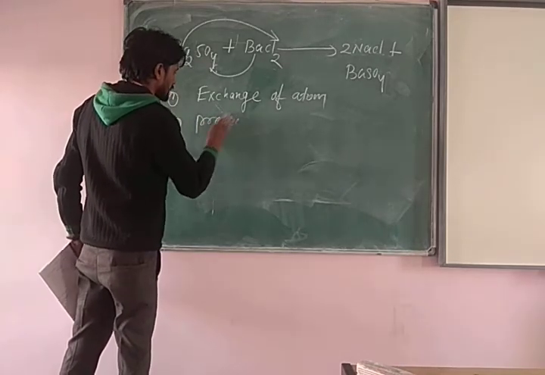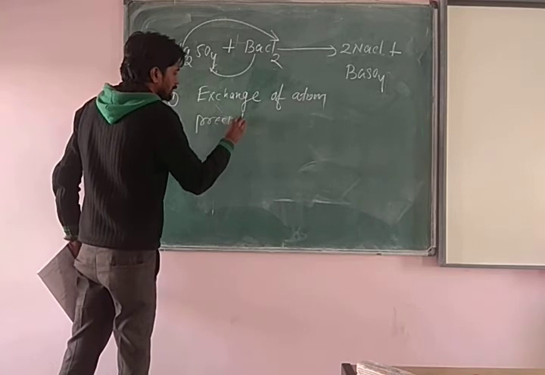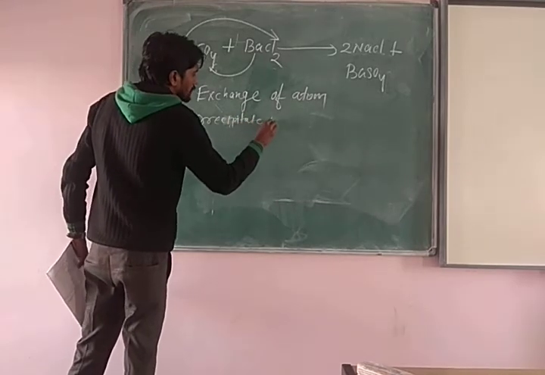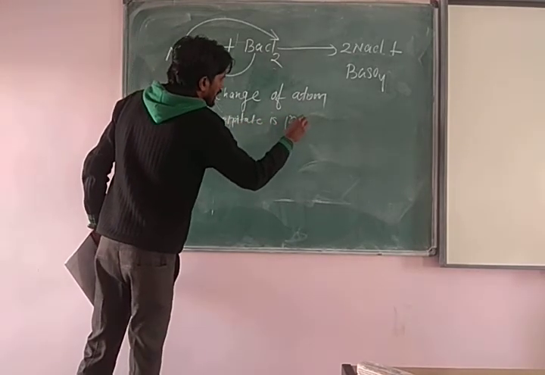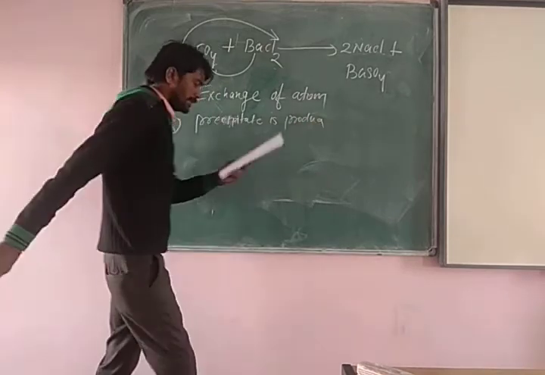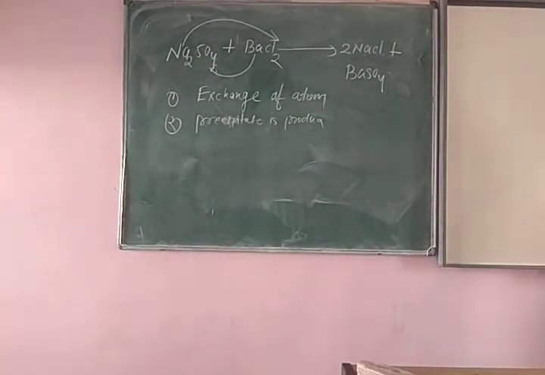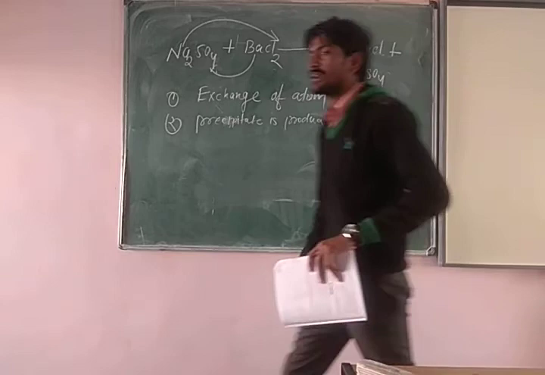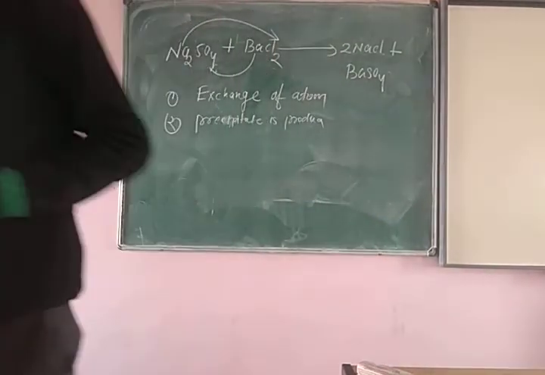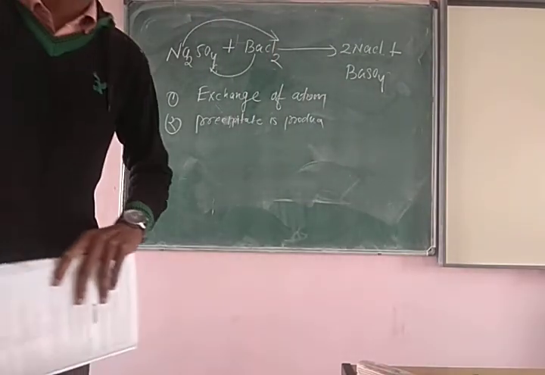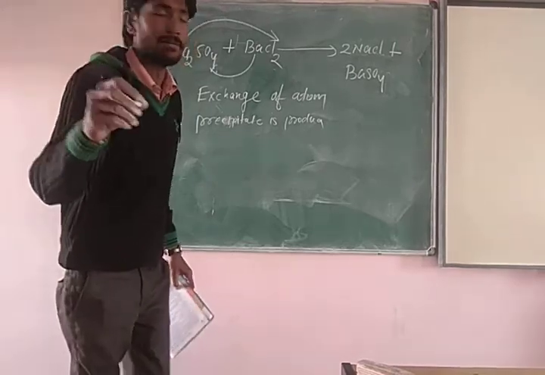So precipitate will be also formed. Precipitate is produced. अब देखो, two options कहाँ पर, ये that exchange of atom means that is the first option A and C means the precipitate is produced. So your B option is there. In B option A and C two things are going on. And which precipitate will be formed?